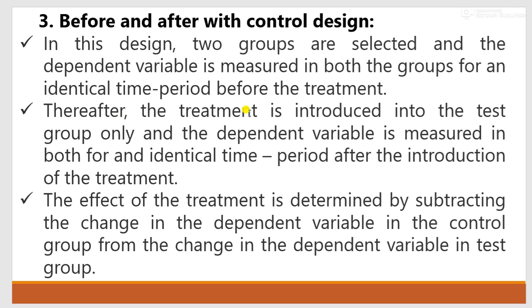Then after treatment is given, the dependent variable is measured again for both groups. The effect of treatment is determined by subtracting the change in the dependent variable in the control group from the change in the dependent variable in the test group.